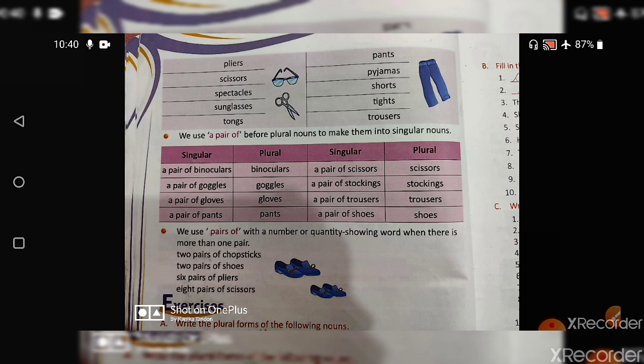And also, there is one homework for you. You have to find out what things are there at your home or in your room which can be converted into plural form. So what is going to be the plural form of that particular thing? This can be your homework. You can write the names of 10 things that you think of, and write the plural forms of those singular things.